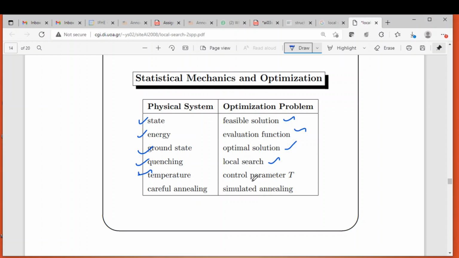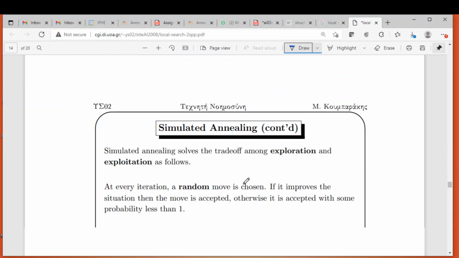But here instead of temperature, we use something called a control parameter, represented as T. In physics the term is annealing or careful annealing, and in AI we use the term simulated annealing. Okay, so these are just the equivalent vocabularies.